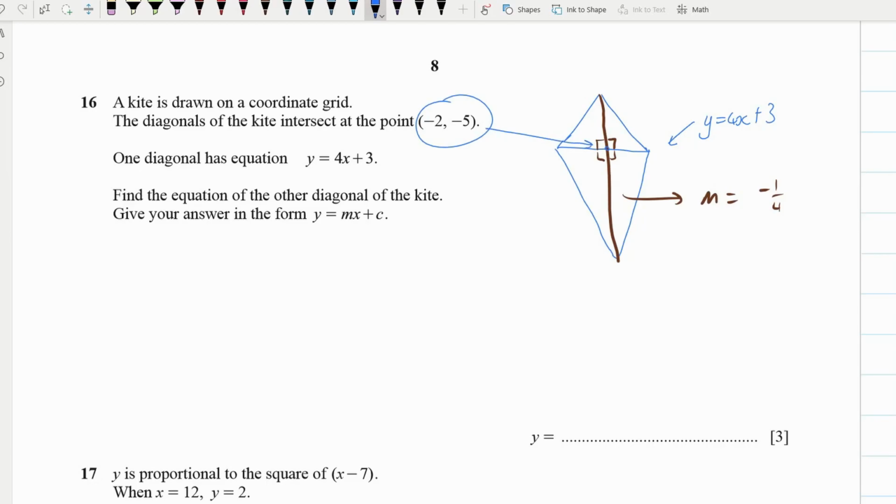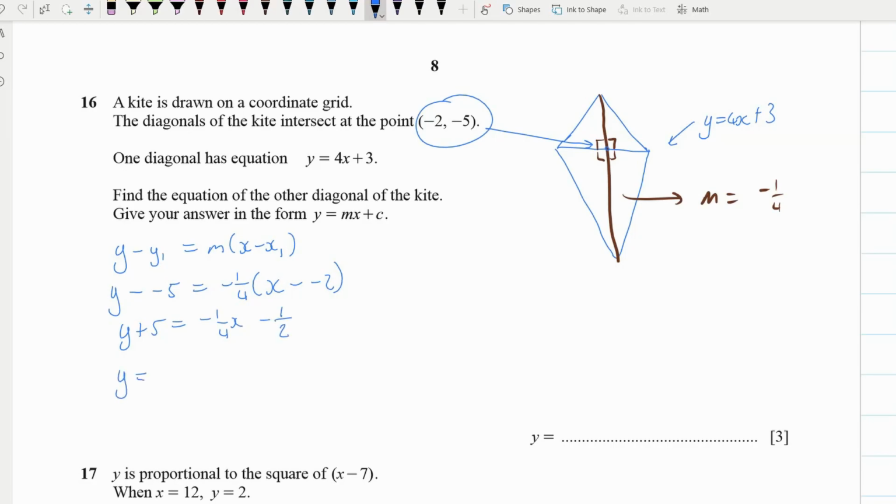Now we also know that they meet at this point here, so that's over there, which means that we can use y minus y1 equals m into x minus x1. Let's shove all of that information in. y minus minus 5 equals negative 1/4 into x minus minus 2. y plus 5 equals negative 1/4 x, minus 1/2, I think.